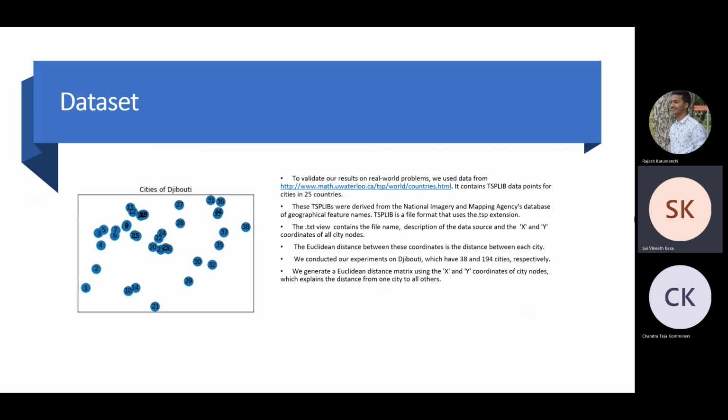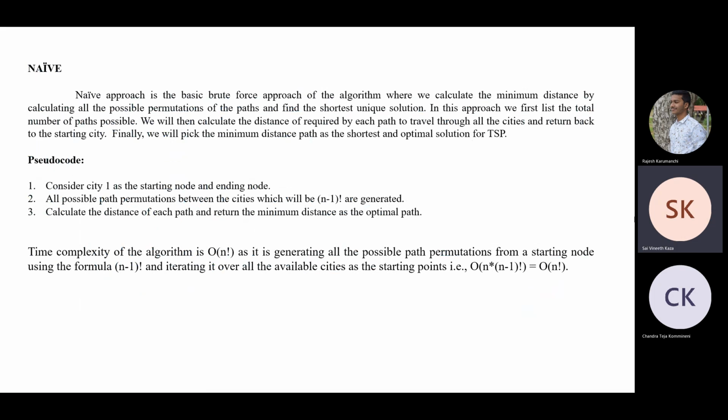Next, please. For this project, we got the data set from TSP world countries. The link contains about 25 countries, and each country has thousands of cities, out of which we picked one country, Djibouti, which has around 38 cities. The data set comprises the X and Y coordinates of all the city nodes. We manipulated the data into an adjacency matrix with Euclidean distances to feed it into the algorithms. And yeah, next please.